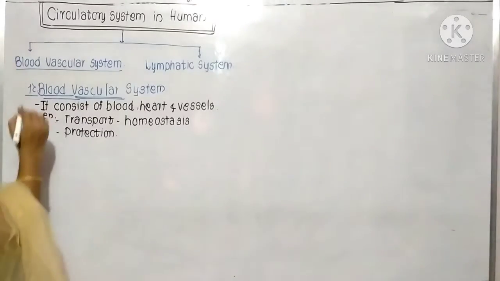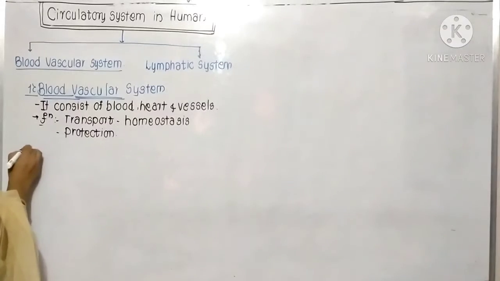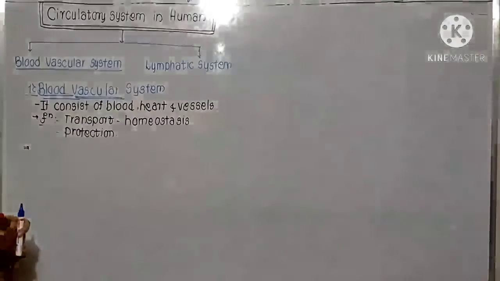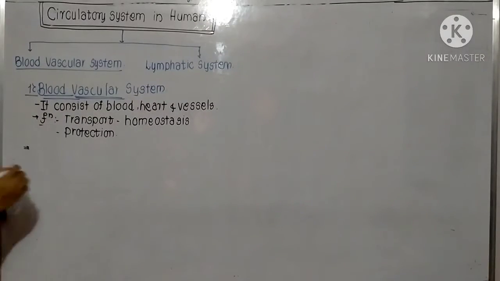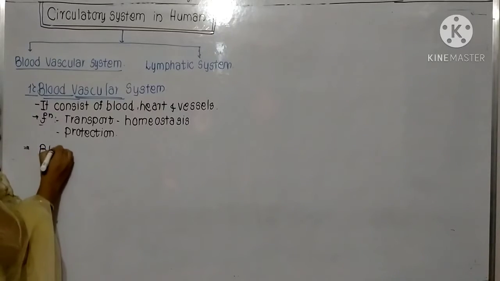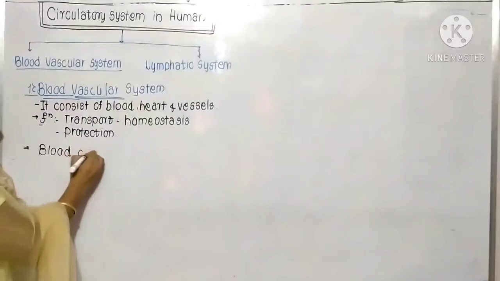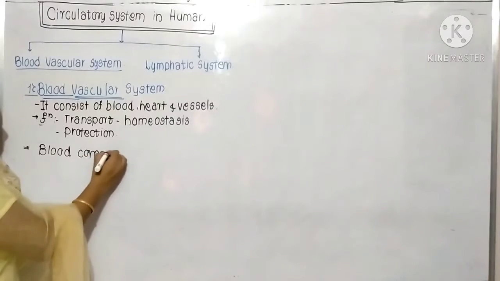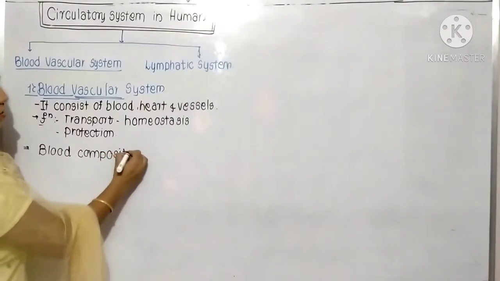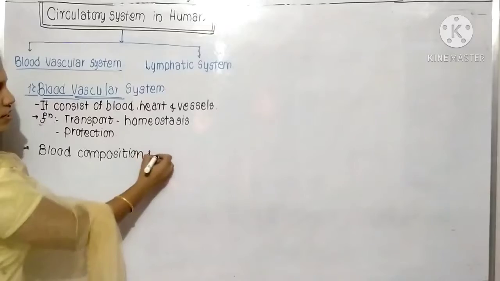Now let's see this blood vascular system. Here we are going to study about blood composition and coagulation.